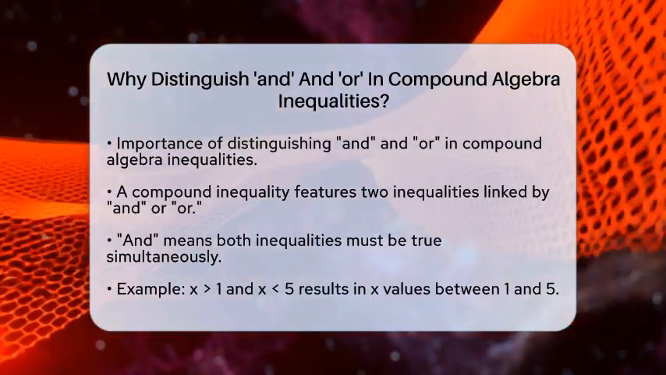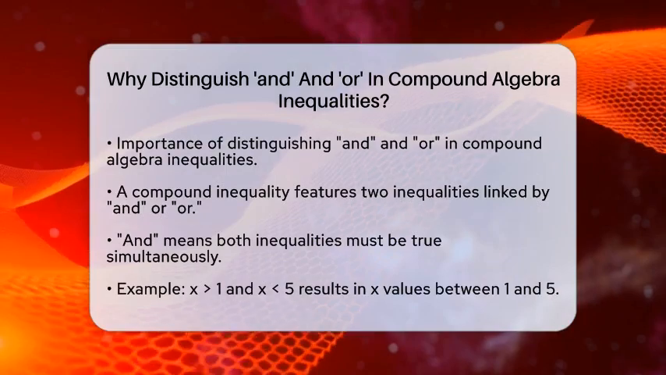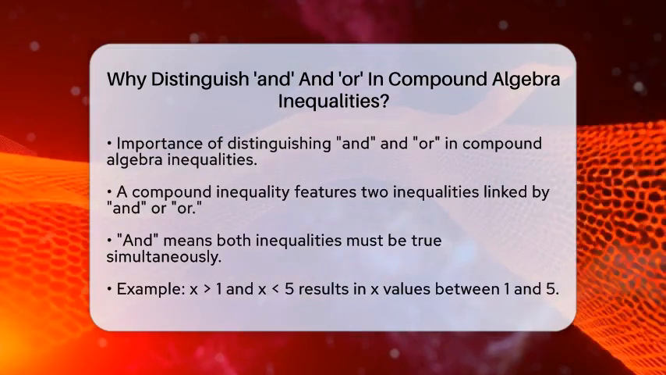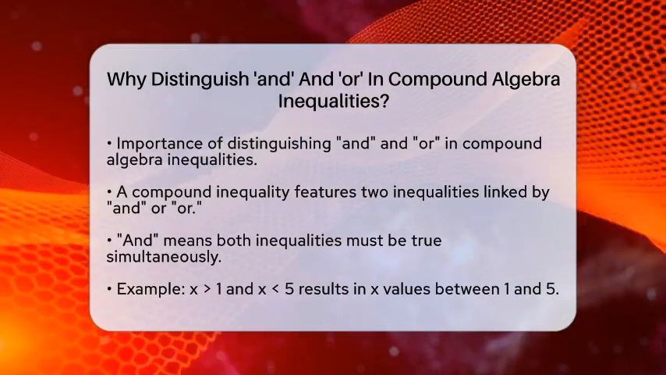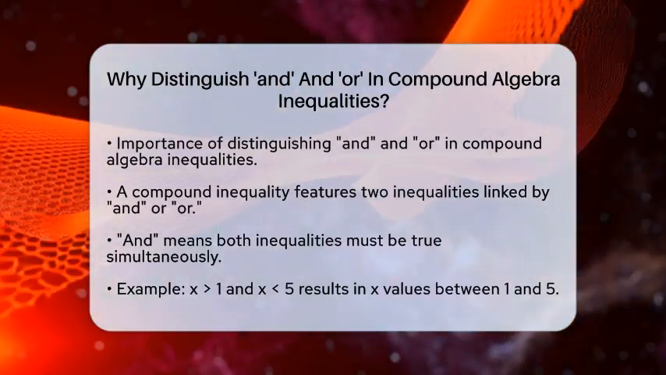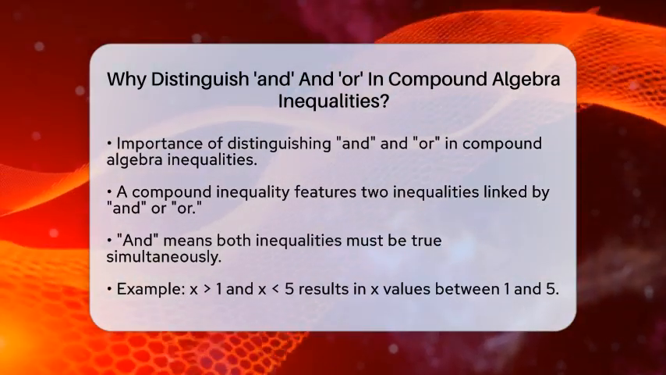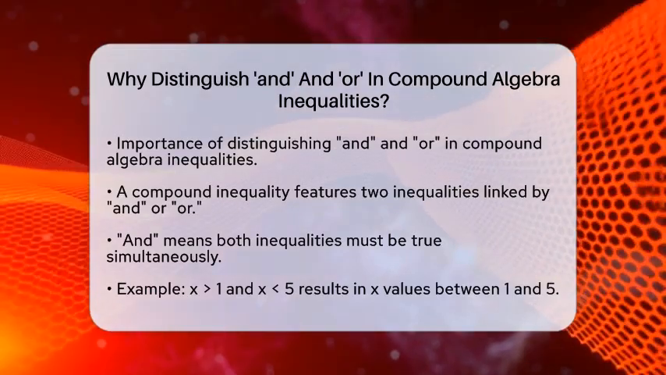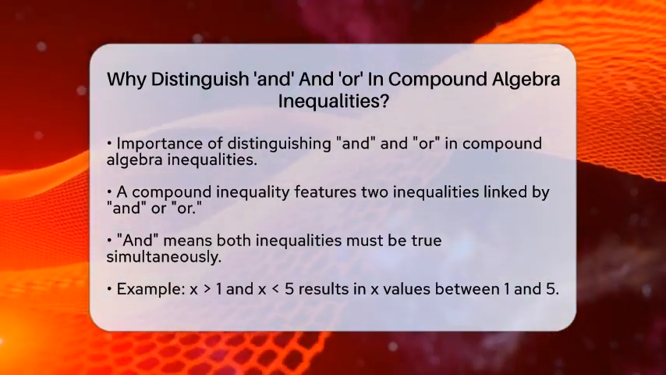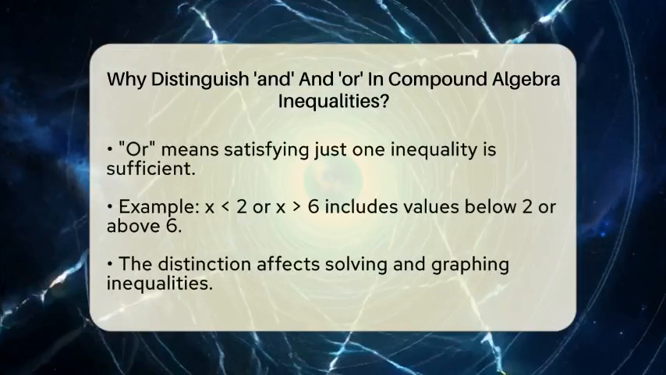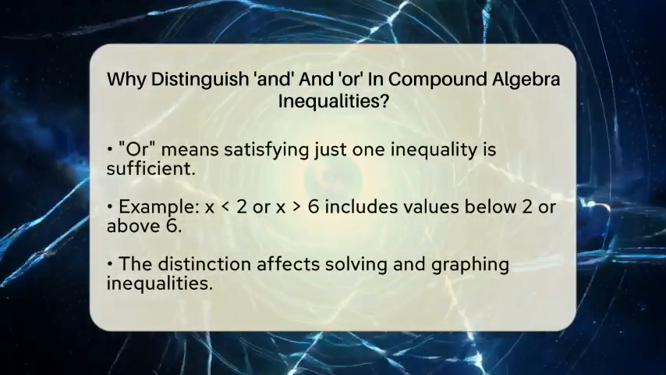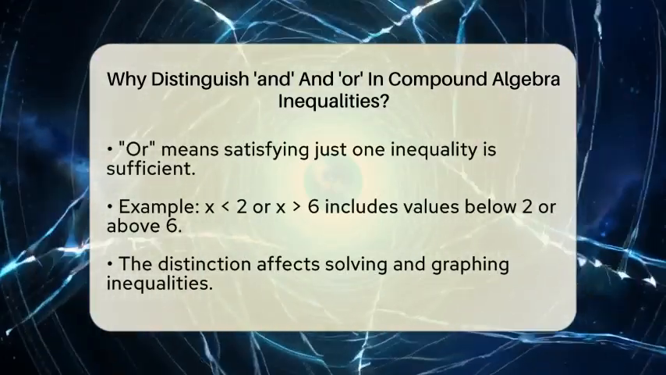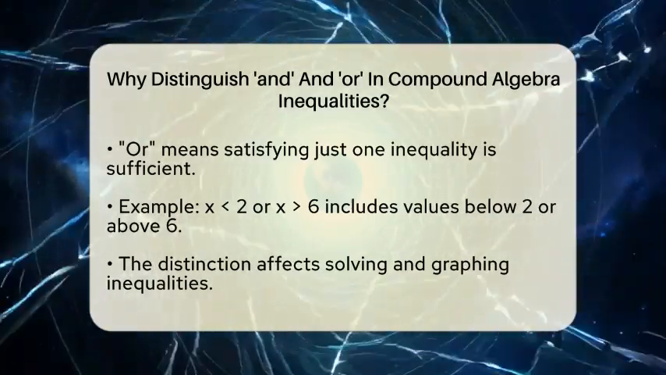A compound inequality consists of two separate inequalities connected by either and, or. When we use and, both inequalities must be true at the same time. Think of it as needing to meet two conditions simultaneously. For example, if one inequality says that x must be greater than 1, and the other states that x must be less than 5, then the solution is all x values that fall between 1 and 5. This means x is greater than 1 and less than 5 at the same time.